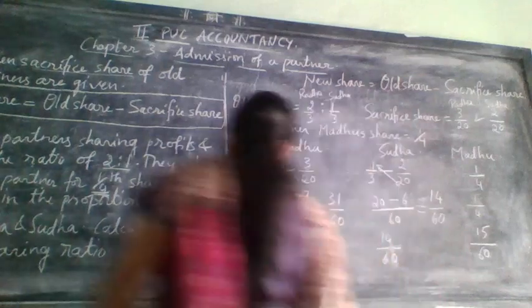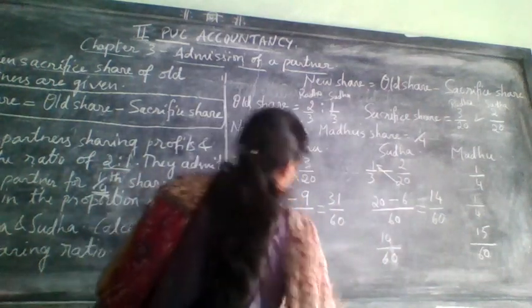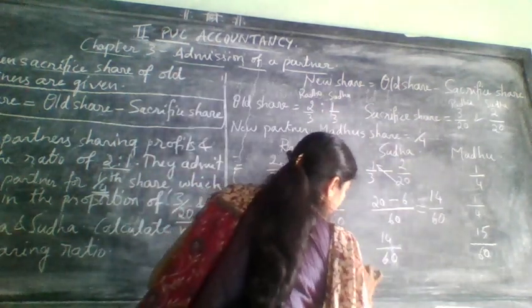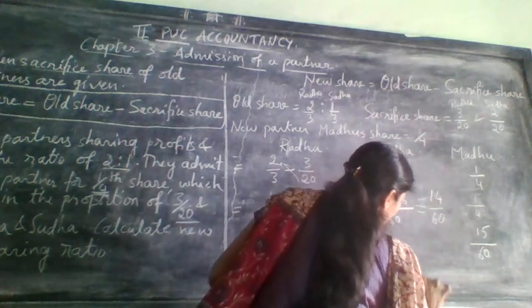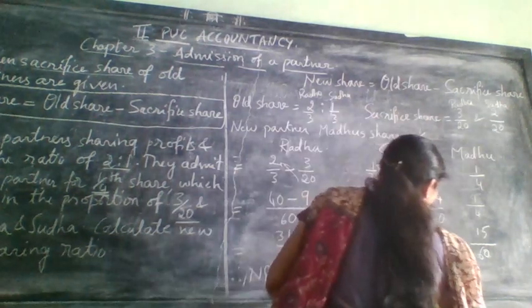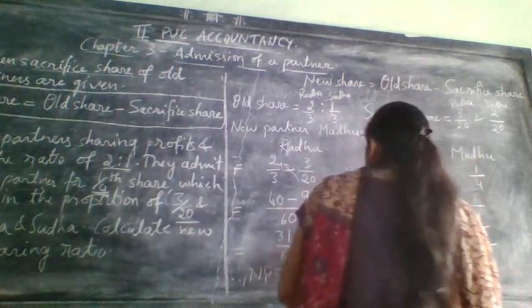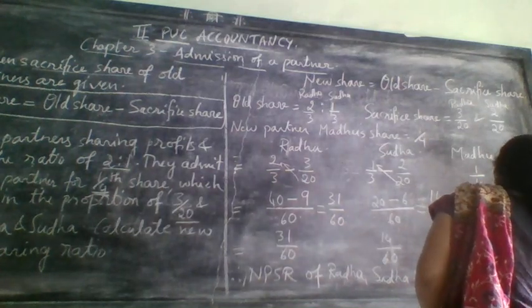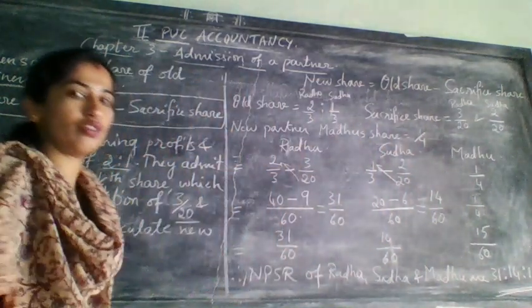So the new profit sharing ratio of Radha, Sudha and Madhu is 31 is to 14 is to 15.